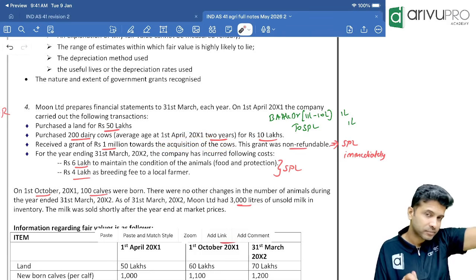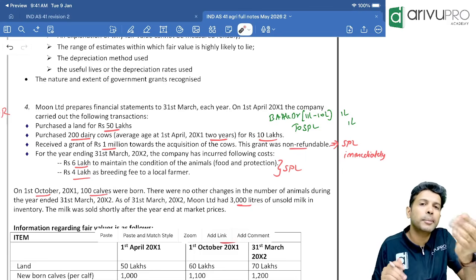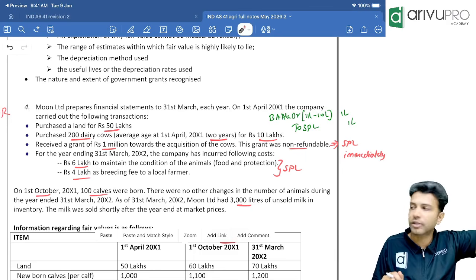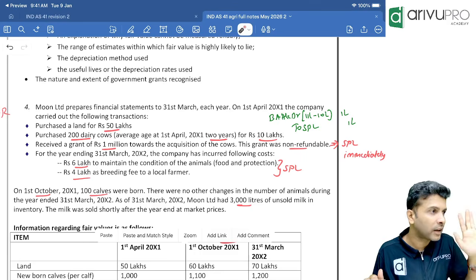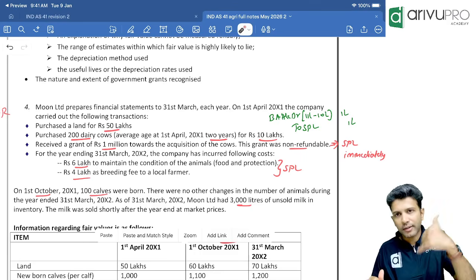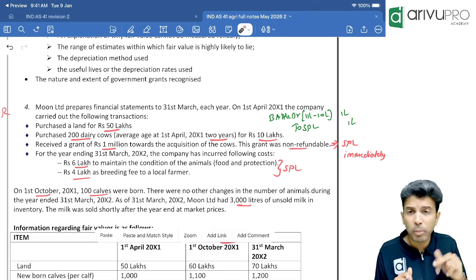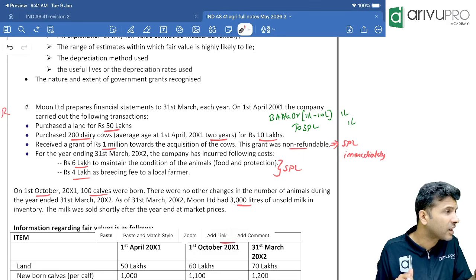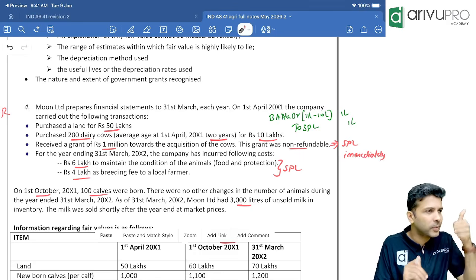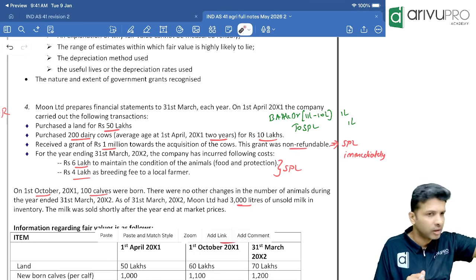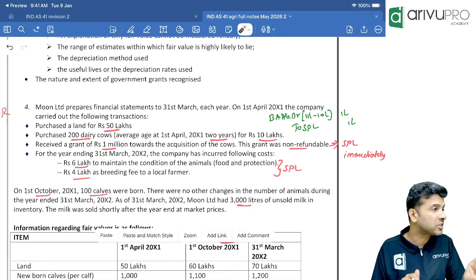What did we say? If a government grant is relating to a biological asset, first check how is that biological asset measured. At fair value less cost to sell or cost approach? Which approach are we following? Fair value less cost to sell. If you are valuing that biological asset at fair value less cost to sell, then to account for the grant, one more question you will ask: whether it's a conditional grant or unconditional. If it is an unconditional grant, that grant is transferred to SPL when the grant becomes receivable. If it is a conditional grant, you will transfer the grant to SPL only when the conditions are satisfied.